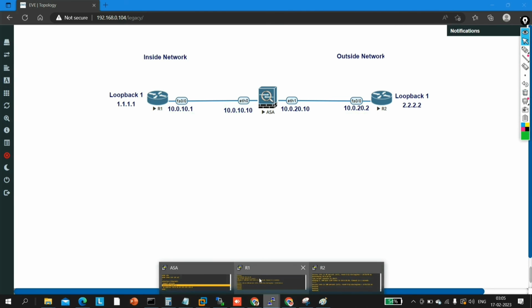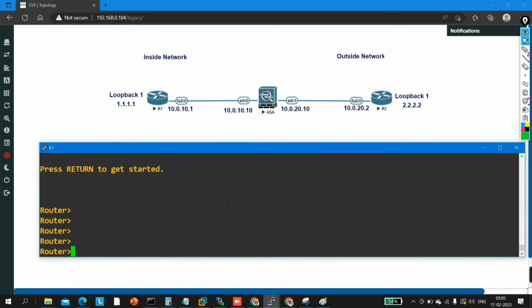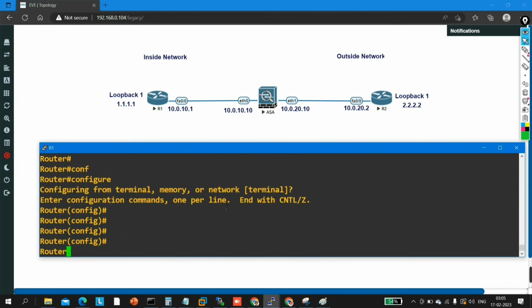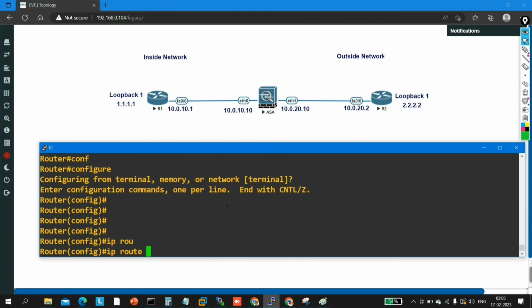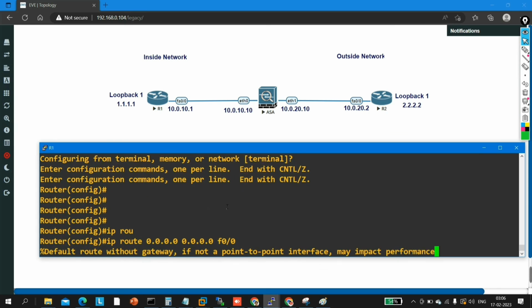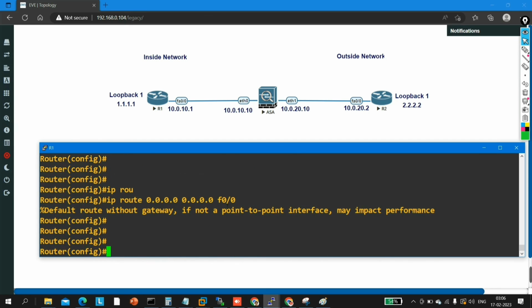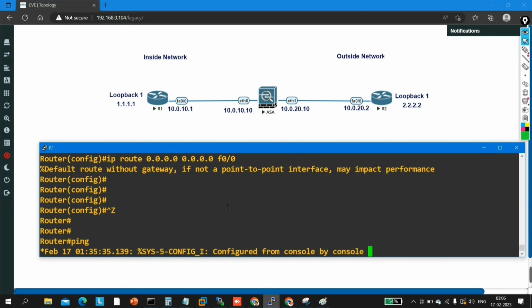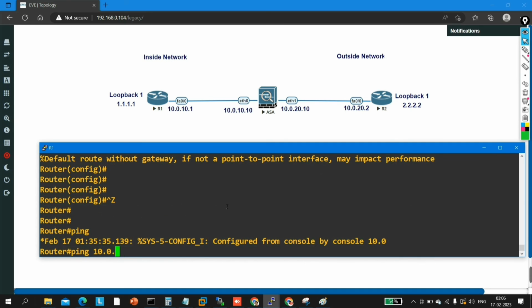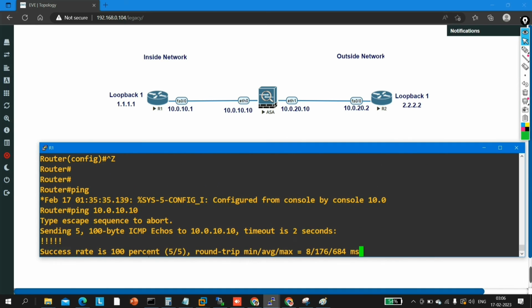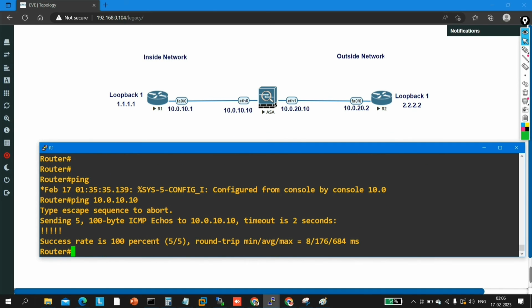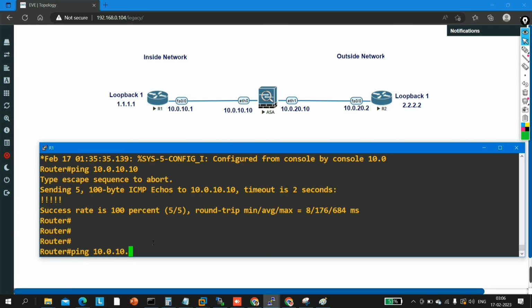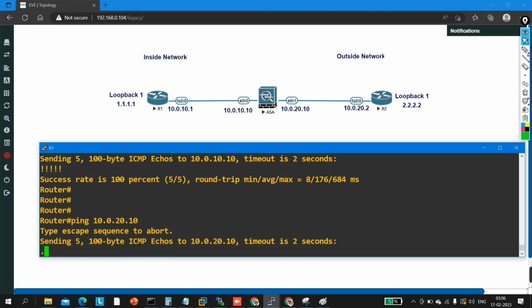Go to router number 1. Let me define one default route, ip route 0.0.0.0 0.0.0.0 towards the ISP, so towards the firewall. I have done one default route. Now let me ping 10.0.10.10. See, I am able to ping. The ping success rate is 100%. Can I ping 20.10? See, I am not able to ping 20.10.